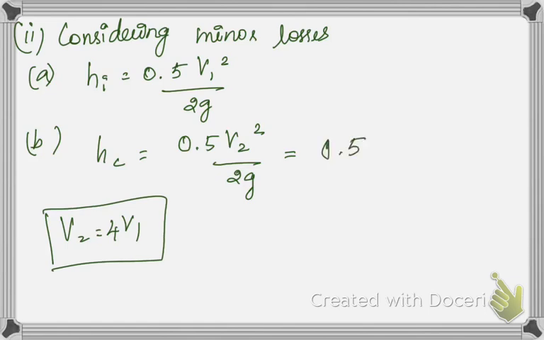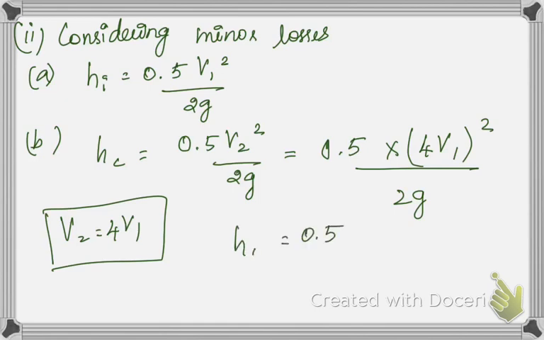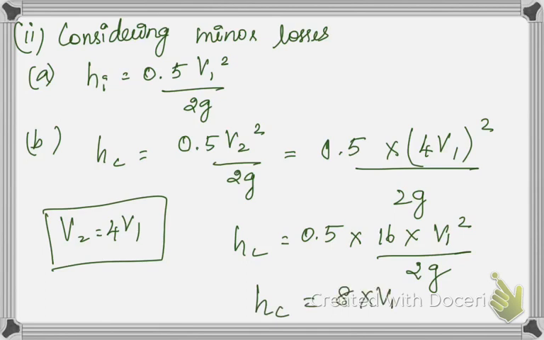So I am substituting here 0.5 into 4V1 the whole square divided by 2G. So this becomes 0.5 into 16 into V1 squared by 2G. So HC will be equal to 8 into V1 squared by 2G. So this is head loss due to contraction.